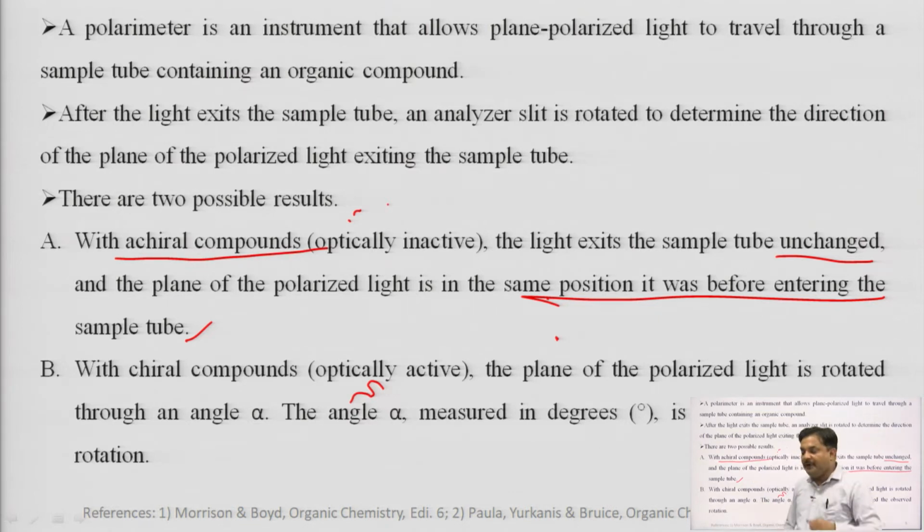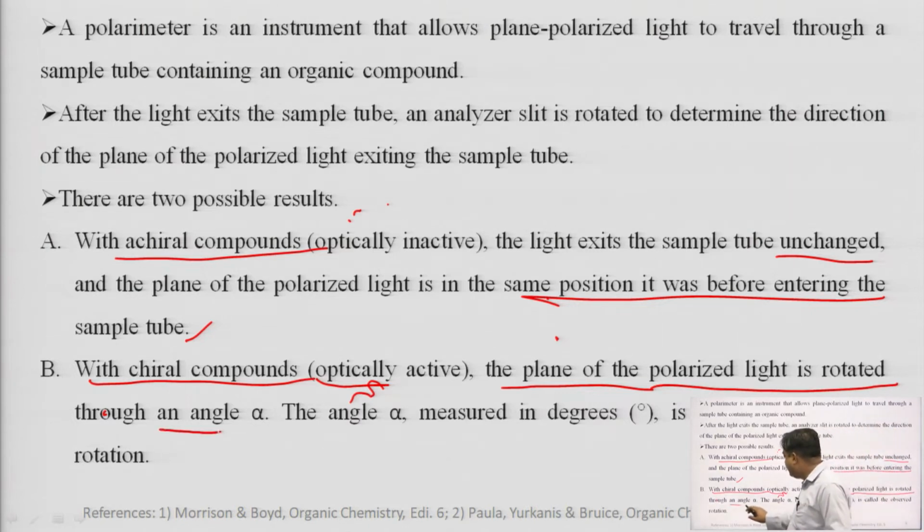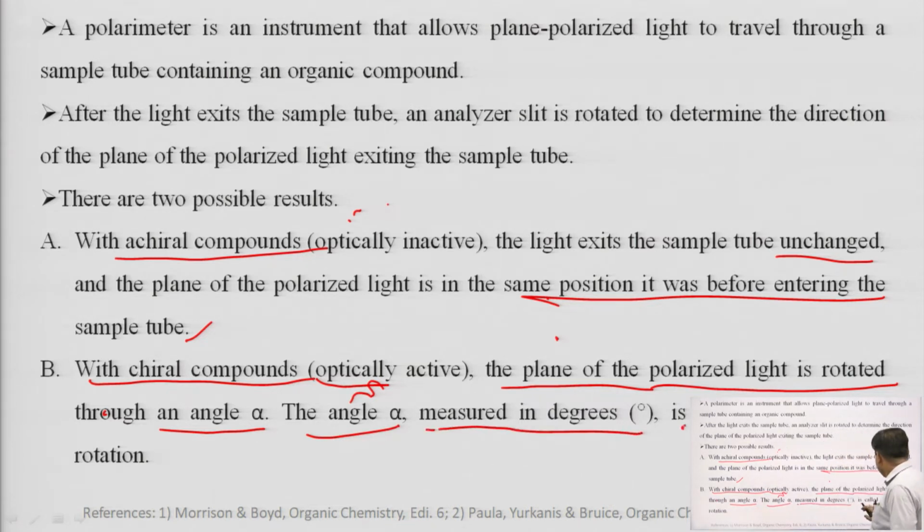The second possibility is that the sample contains chiral compounds. Chiral compounds are optically active. At that time, the plane of the polarized light is rotated through an angle, alpha. The angle alpha is measured in degrees, and it is known as the observed rotation.